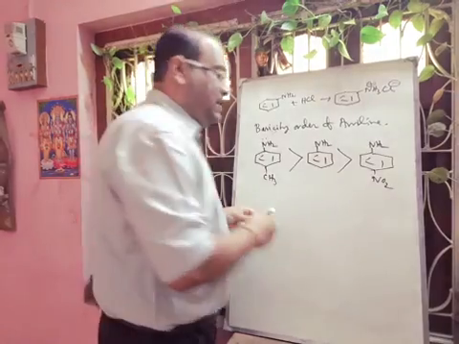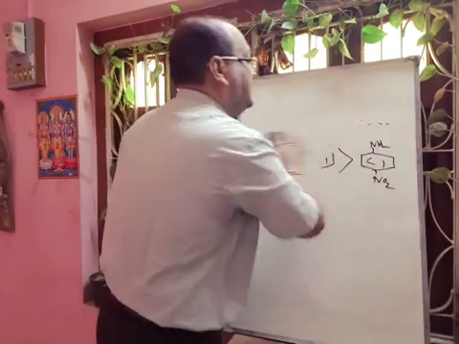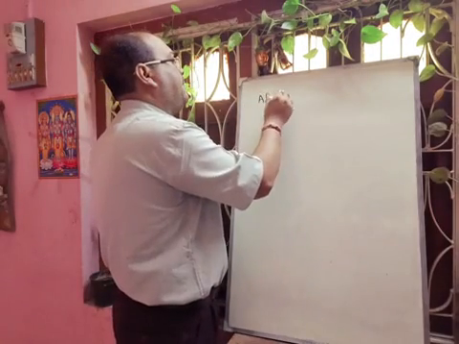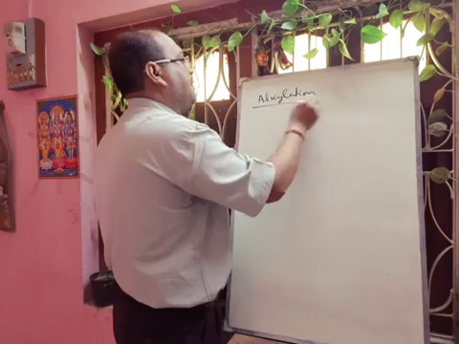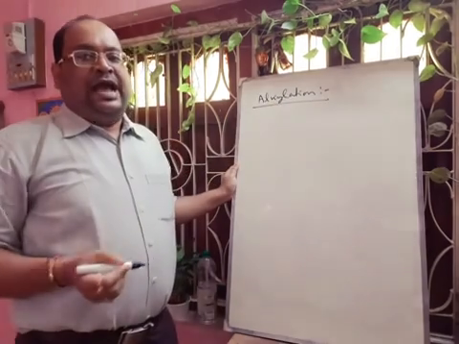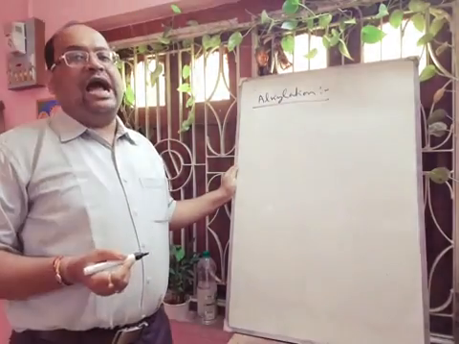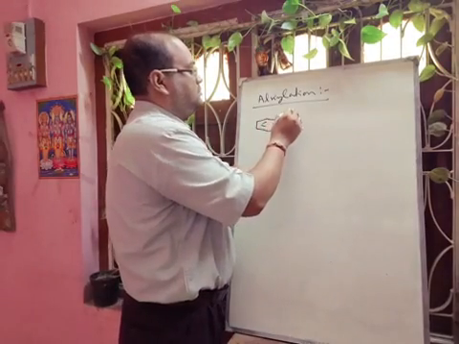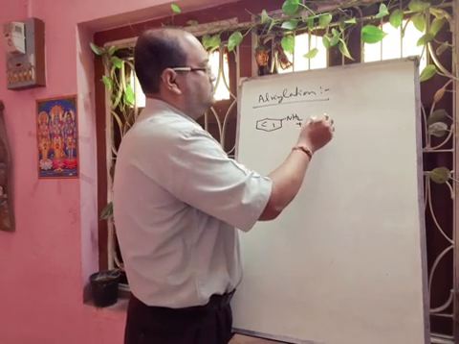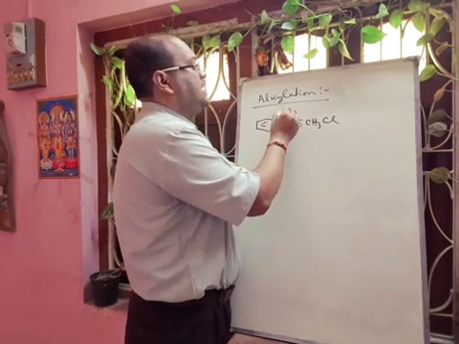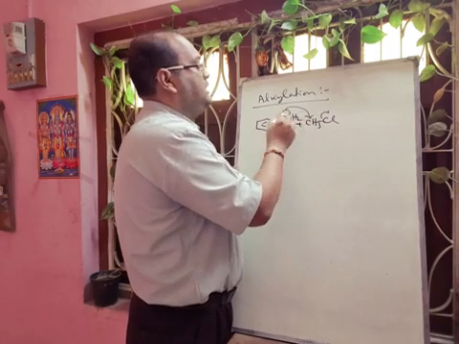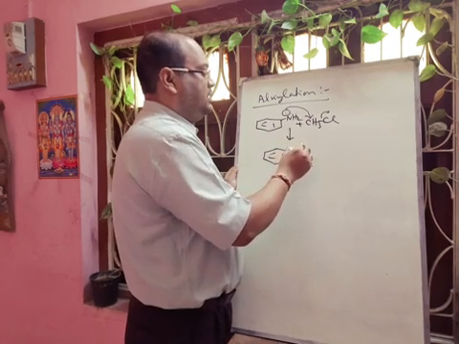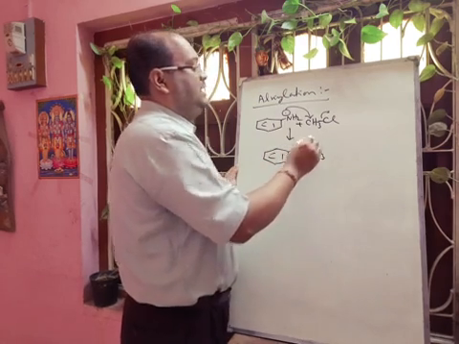Next we will discuss the chemical reactions. First we will discuss alkylation. Aniline, when we add methyl chloride, simply there will be an SN2 reaction and this nitrogen will be methylated and we will get N-methyl aniline.